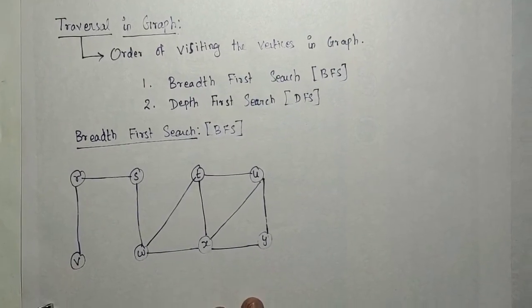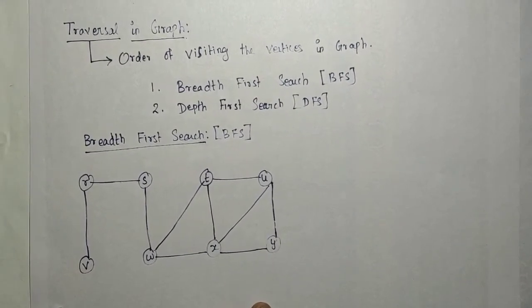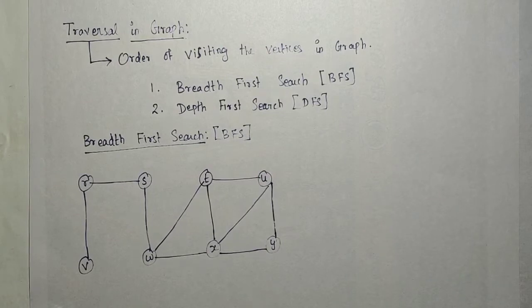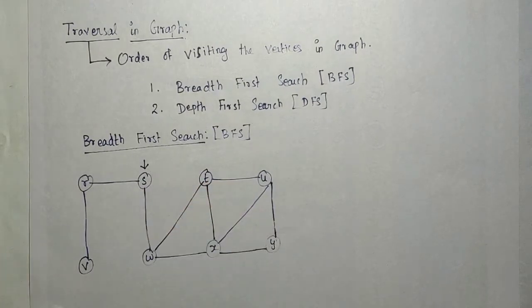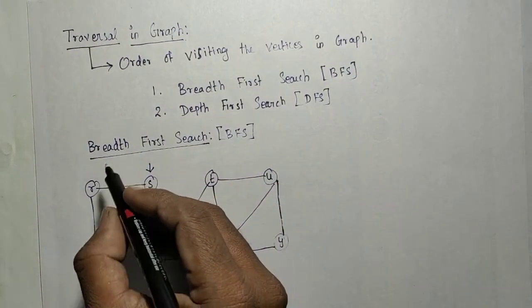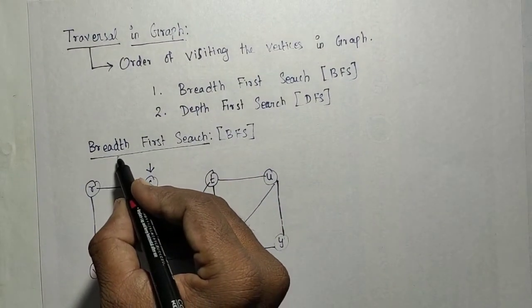Consider a graph. Here the traversal can start with any node. Suppose we start searching from S, and assume this is the starting node. What does breadth first mean?